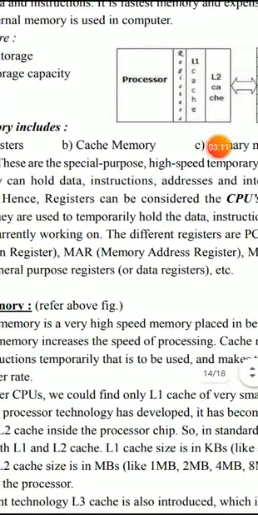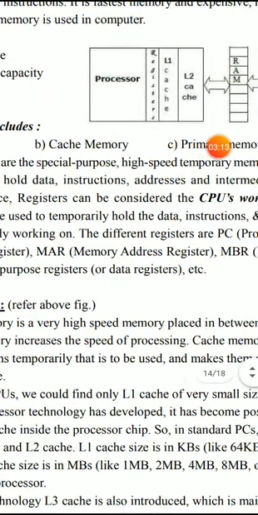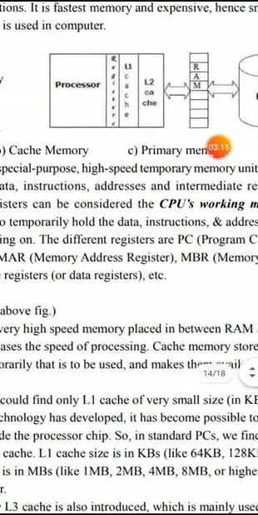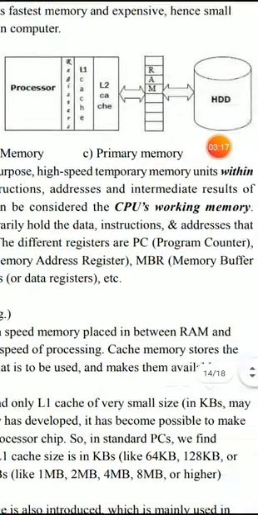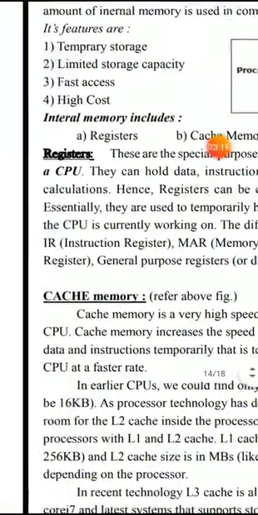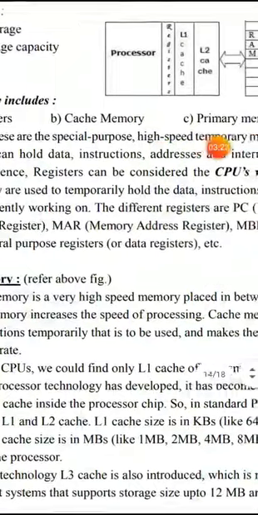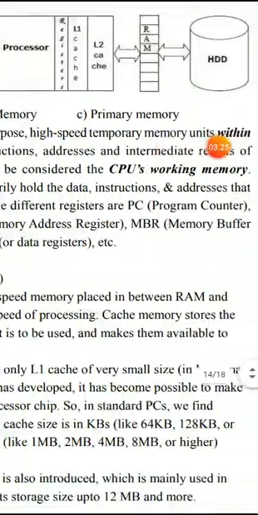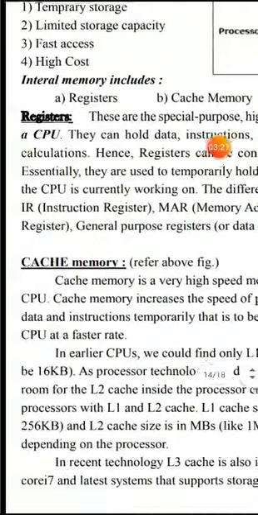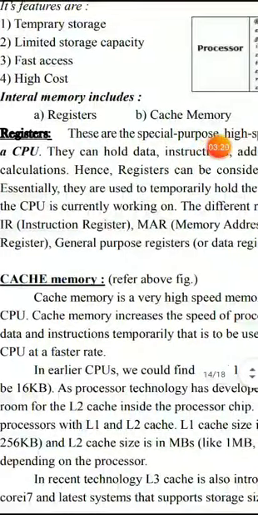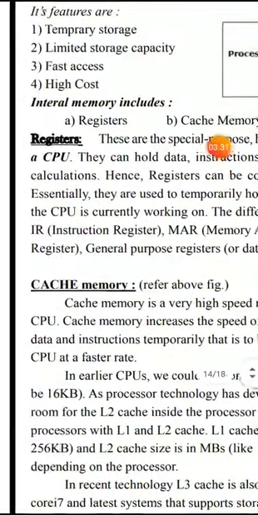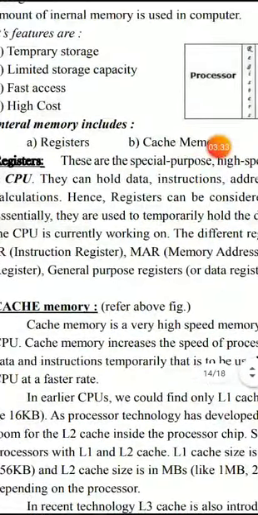Different registers are available: PC stands for program counter, IR stands for instruction register, MAR stands for memory address register, and MBR stands for memory buffer register. These are also known as general purpose registers, and they are available in the CPU, part of the internal memory of a computer system.